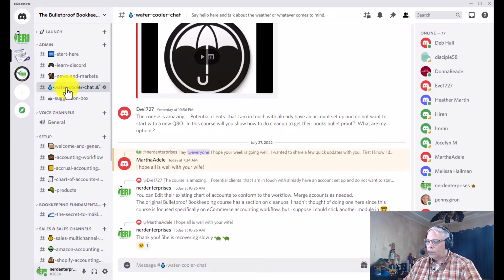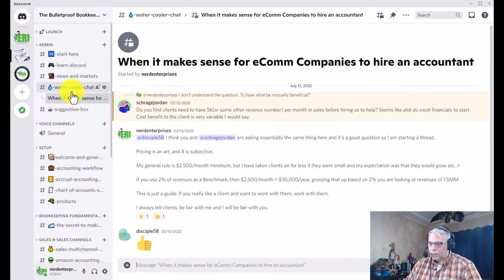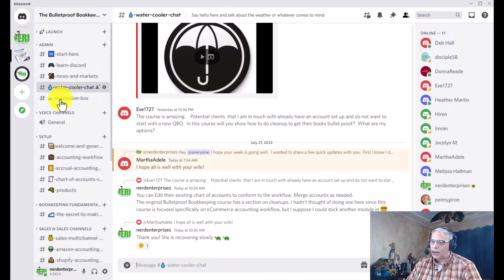So if I go into water cooler chat and I want to look at the archived chats, I can click here where it says threads, and it will show me archived threads, right? And if I want to revive one, I can click on here. Notice what it does, it shows it as a sub-channel. This is what I named the thread. If I wanted to revive it, all I would have to do is type a reply in here. If I don't type a reply and click back up to water cooler chat, it goes away because it's still archived. So the only way to wake up a thread is to access it from within the archived threads and make a comment, right? But I don't see a lot of people creating threads.